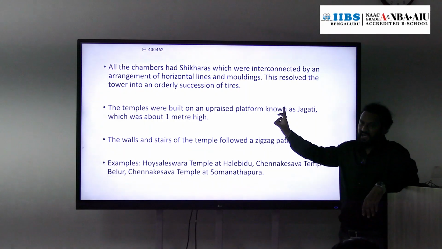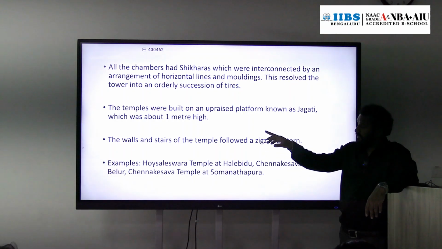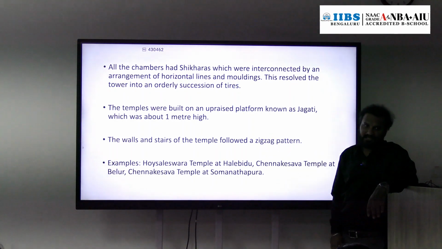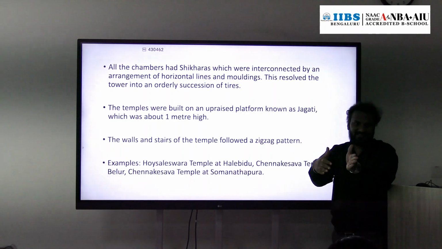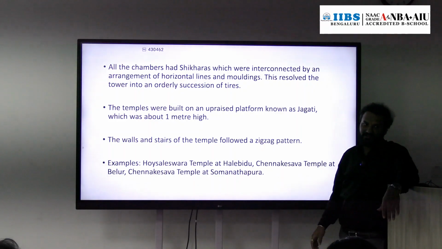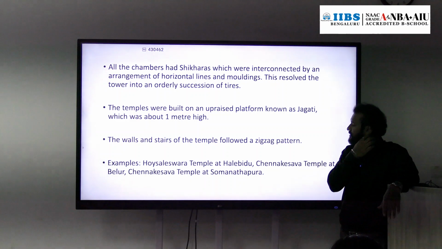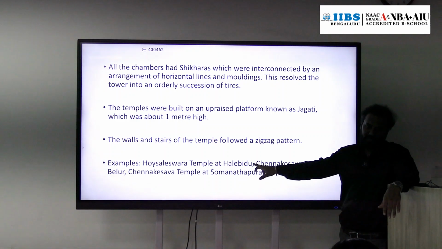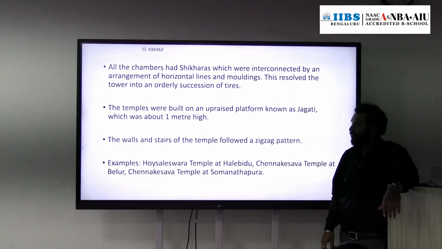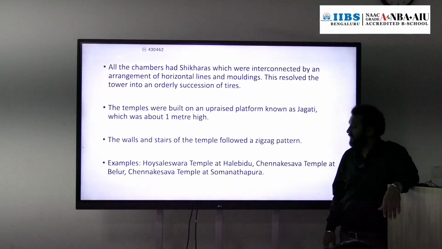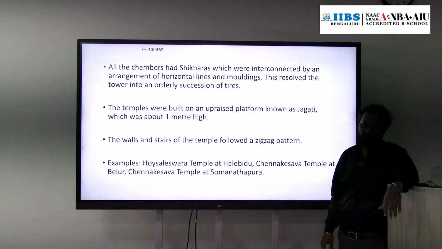Okay, that is their high raised platform, Jagati. It is constructed. Okay, even the walls and stairs of the temples, right? They follow the zigzag pattern. In that way, stairs also are like this. Examples are Hoysaleshwara temple at Halebeedu, Karnataka, and we have Chennakeshava temple at Belur, and Chennakeshava temple at Somanathapura. So these are the examples of Hoysala school of architecture.